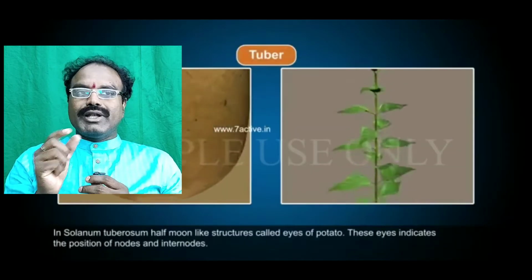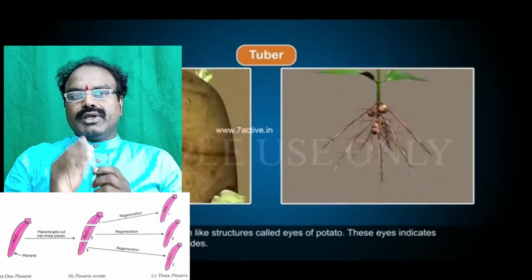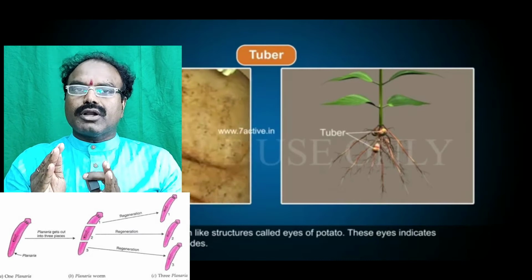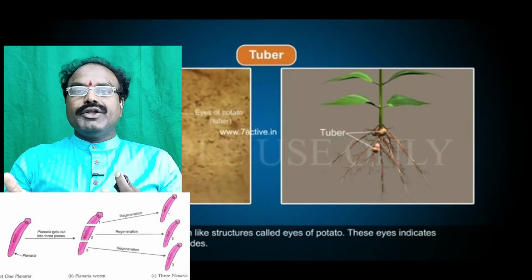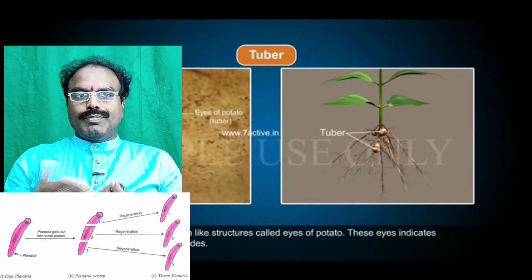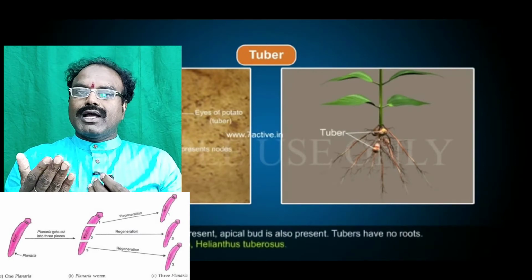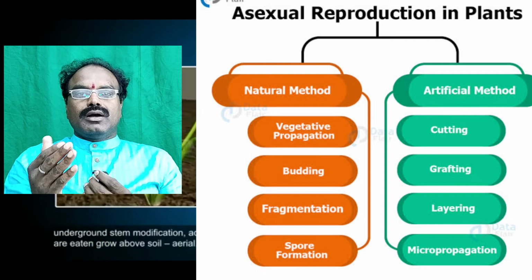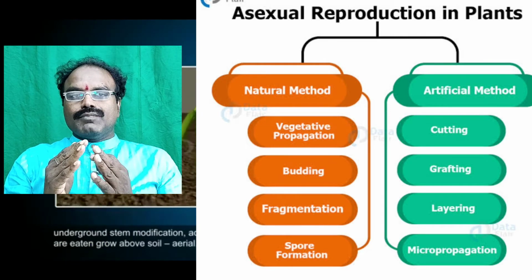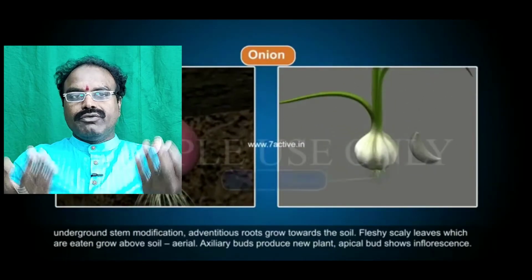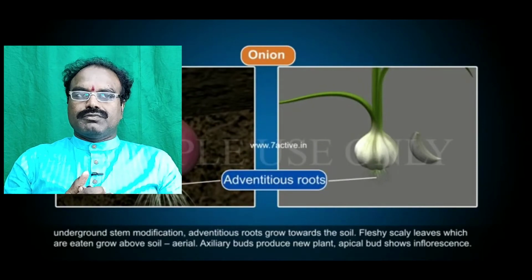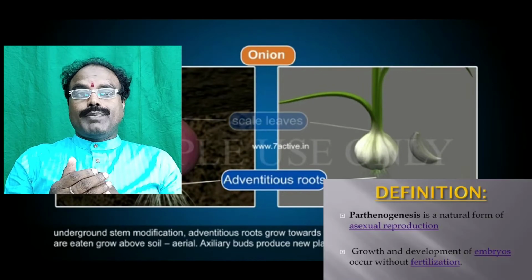Next one is fragmentation, that is, breaking into pieces. A separate piece of the parent organism grows as an individual. Example, land plants, algae, fungi, flatworm, spirogyra. Like these, after cutting into two pieces, they can grow individually. This is fragmentation.